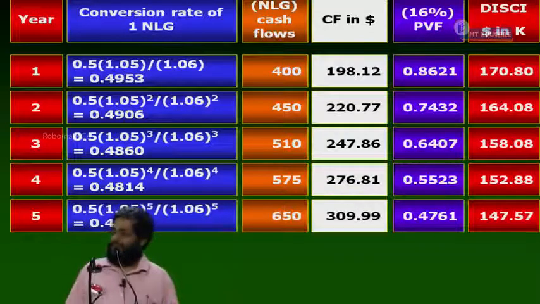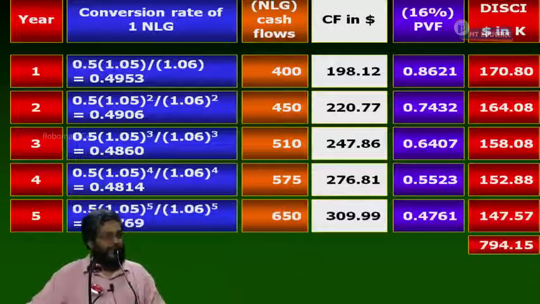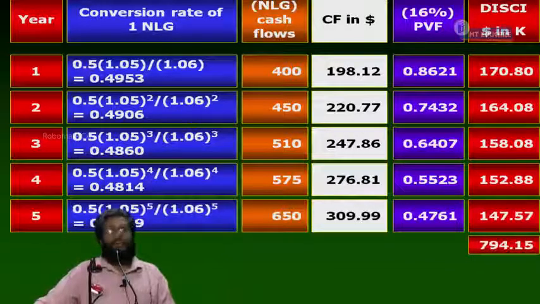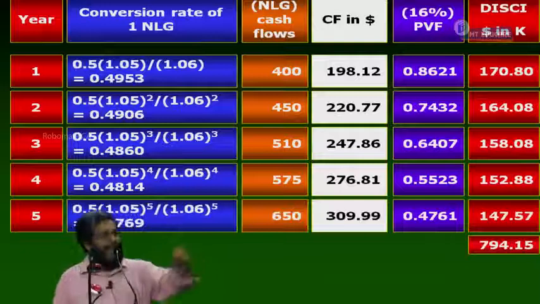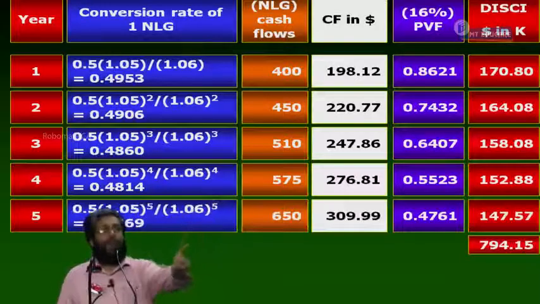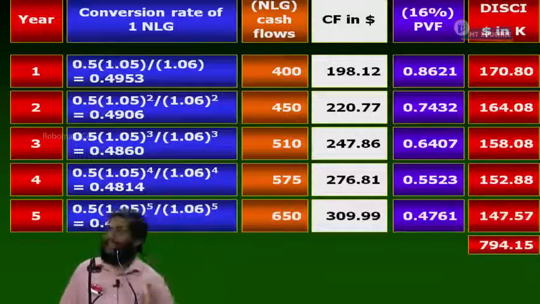Tell me the total. 794.15. Is this in NLGs or dollars? It's a discounted dollar inflow. Can I put it or not? Now, minus. I am making an investment or not? How much am I investing? 1.5 million NLG. Yes or no?